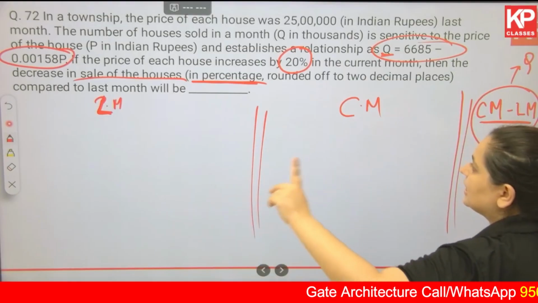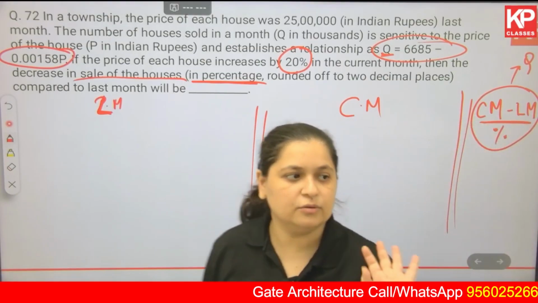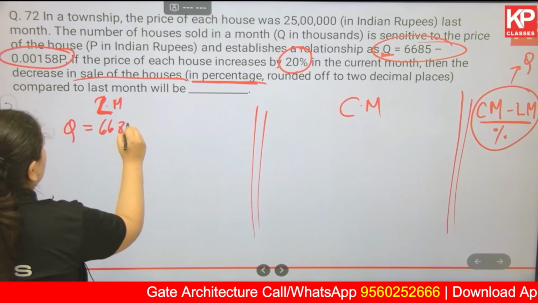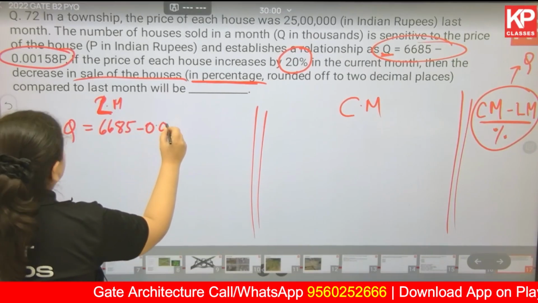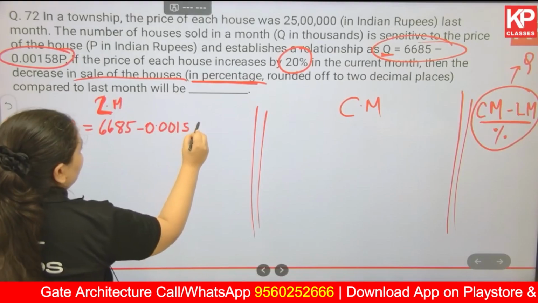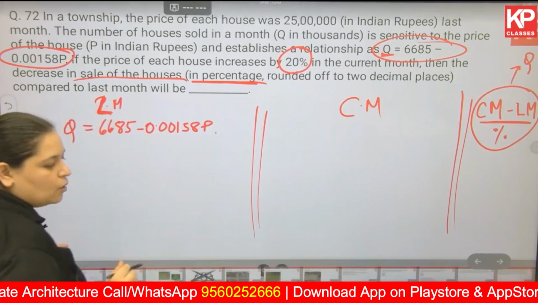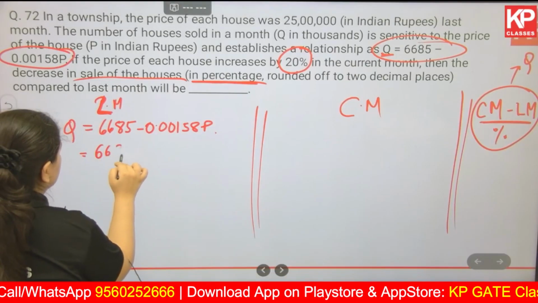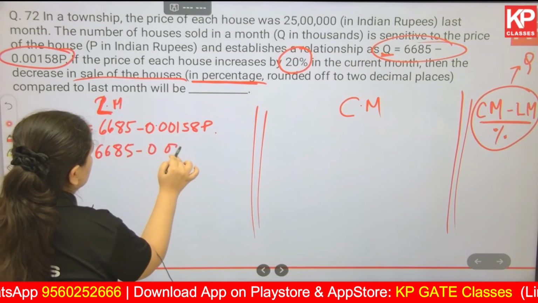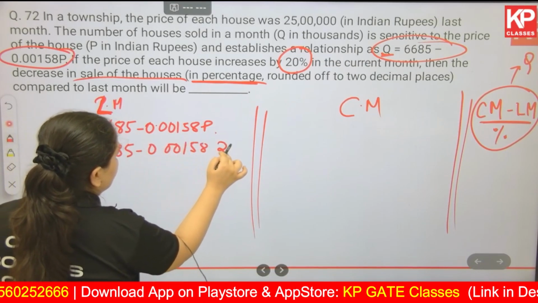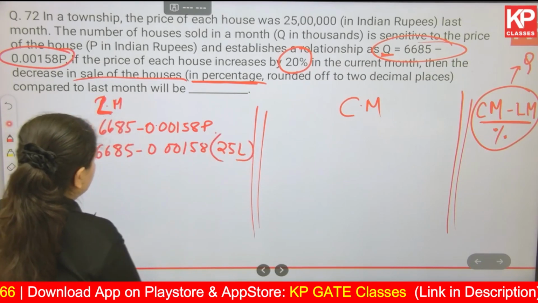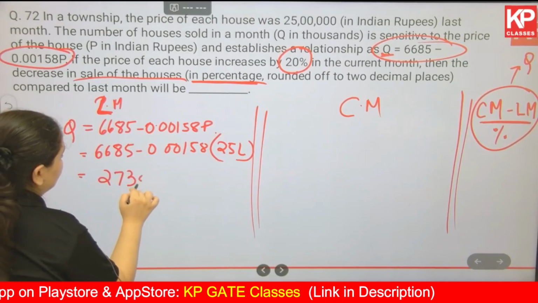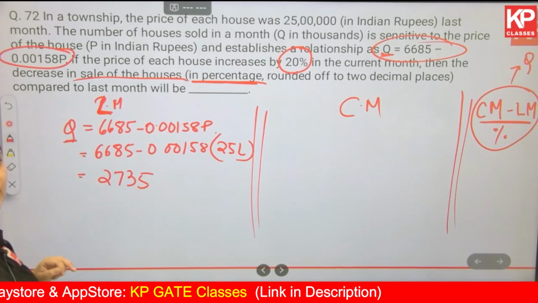Last month's relationship, let's try to write over here. Q equals 6685 minus 0.0158P. Okay, what was the price last month? 25 lakhs. So 6685 minus 0.0158 times 25 lakhs. Okay, if you solve for this you get Q as 2735. Okay, this is Q of last month.